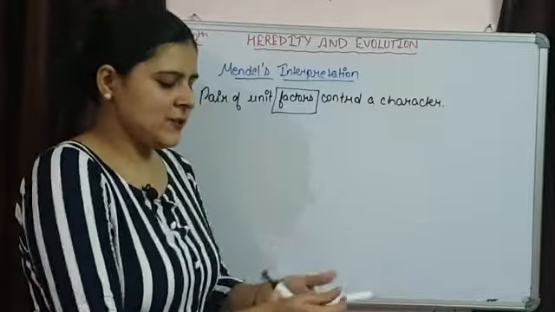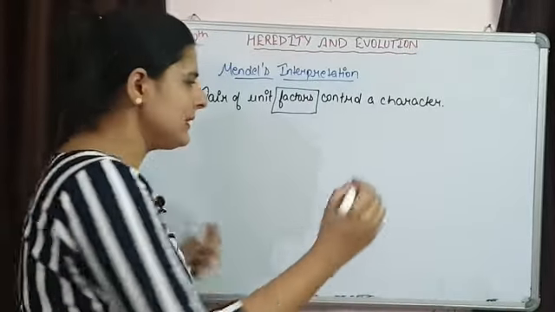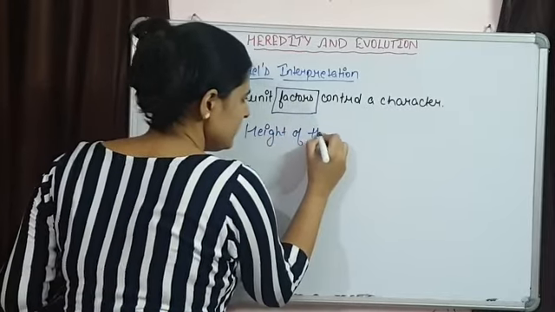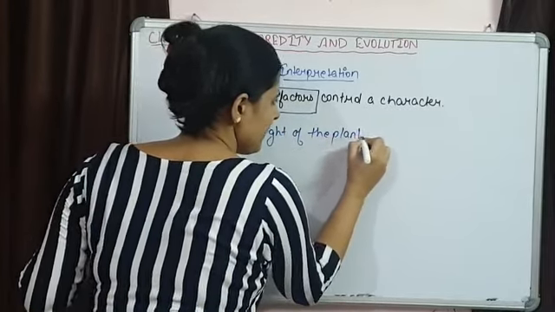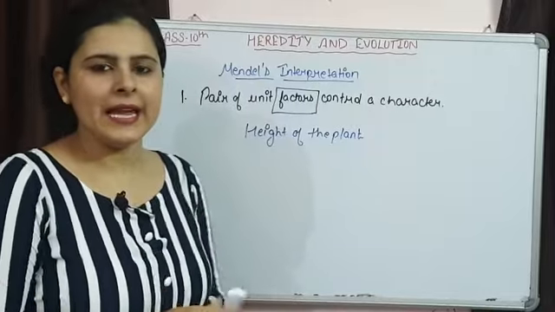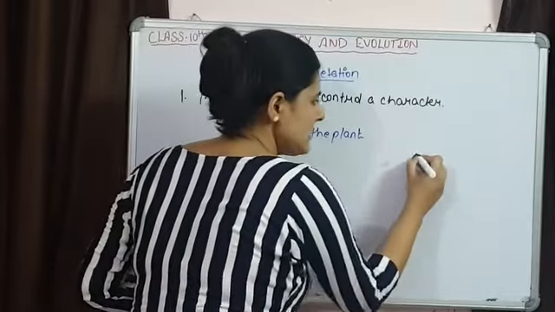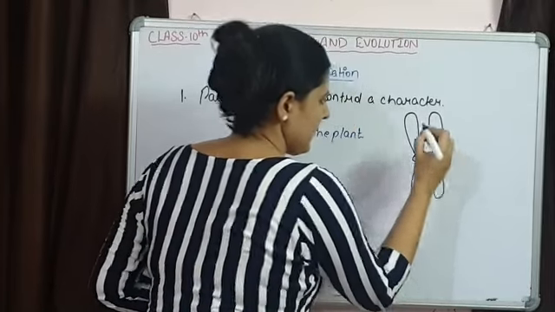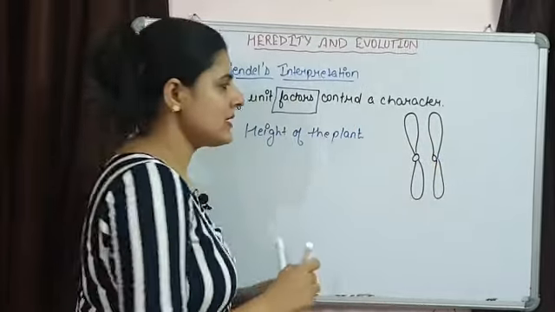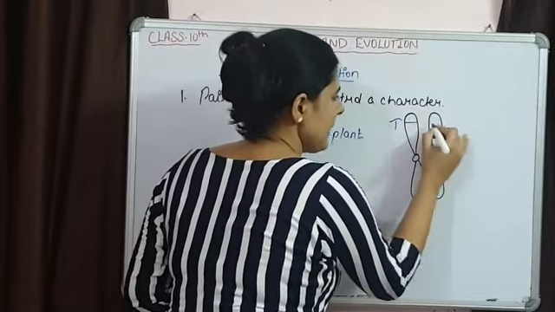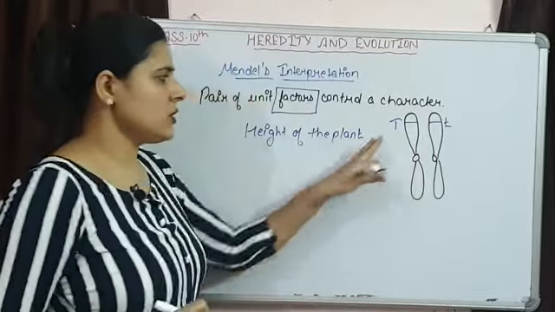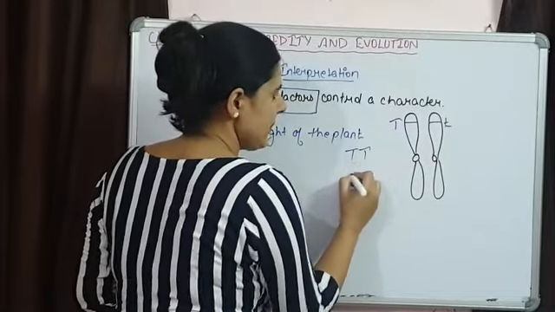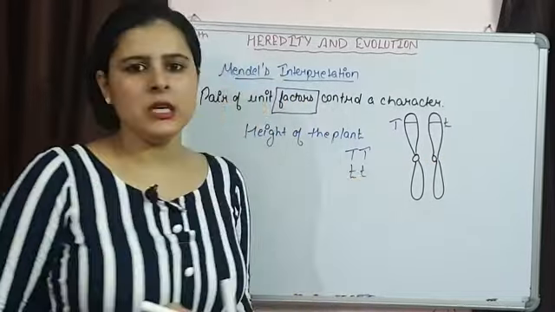Say if I explain with the help of an example, then height of the plant is a character, and the factors that are responsible are small t, or you can say the second one is capital T. So the situation can be small t, or capital T or small t.